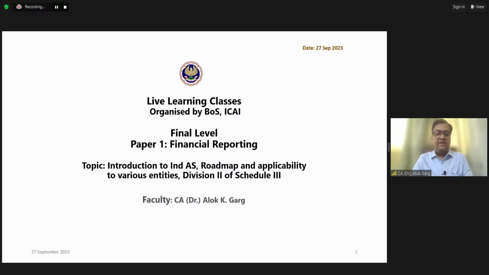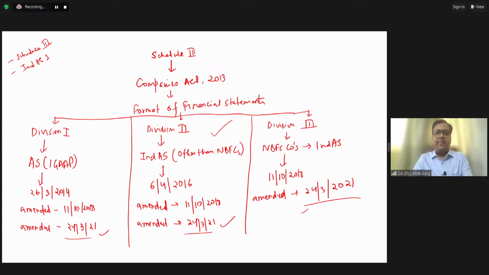So let's start the agenda with Schedule 3, Division 2 to Schedule 3. Friends, as I told you, under Indian accounting standards there are two things: one is Schedule 3 and the second is Ind AS 1. These are the two guidances available for the preparation and presentation of financial statements. What is Schedule 3?